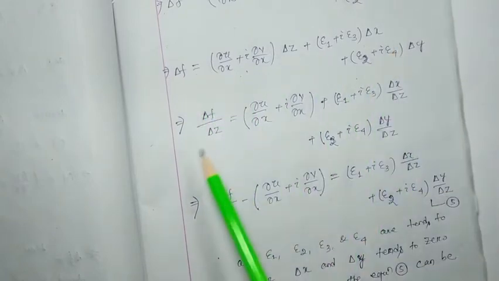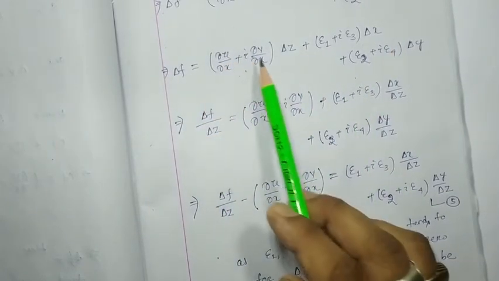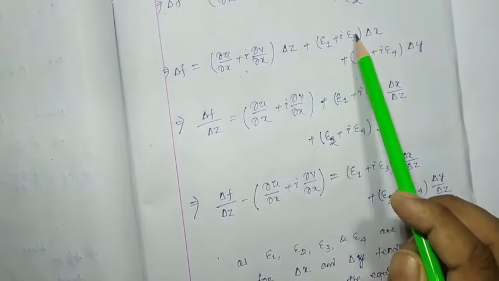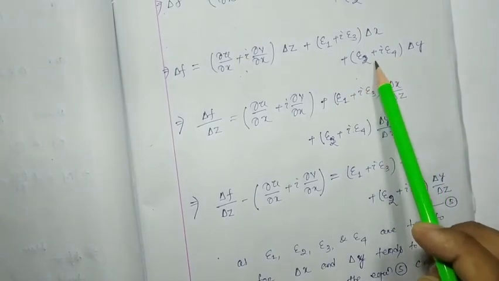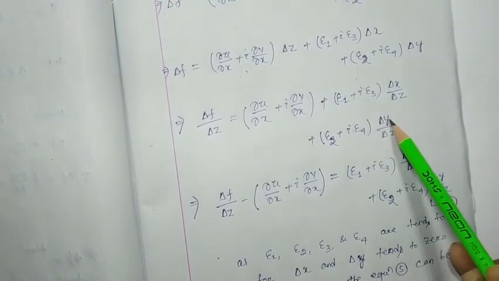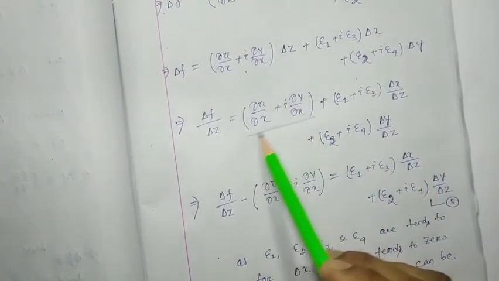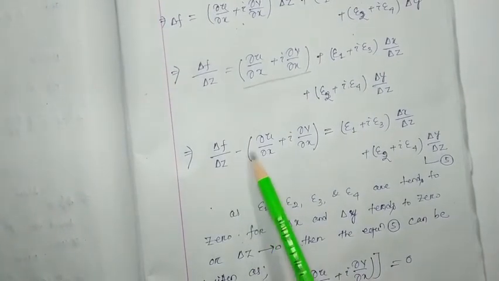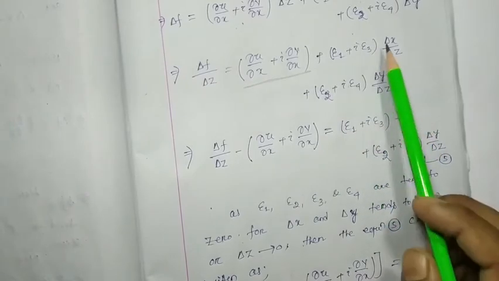Now I am going to divide by ∂z each term. So it will be ∂f/∂z equal to ∂u/∂x + i ∂v/∂x, plus (ε1 + iε3) into ∂x/∂z, and (ε2 + iε4) ∂y/∂z. Now take this term to the left side. We get ∂f/∂z minus (∂u/∂x + i ∂v/∂x) will be equal to these two terms.